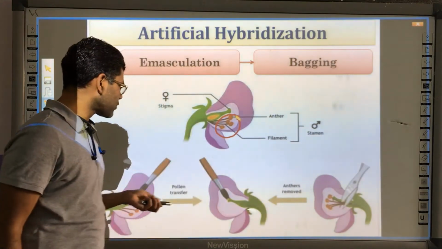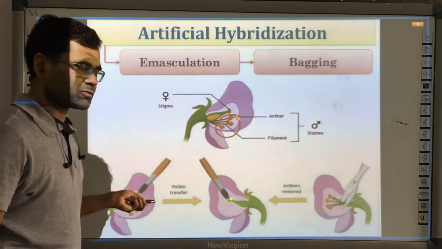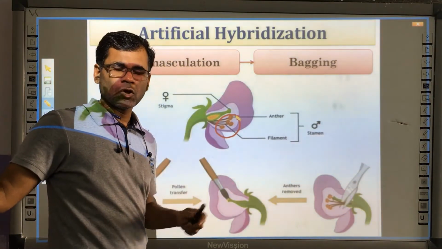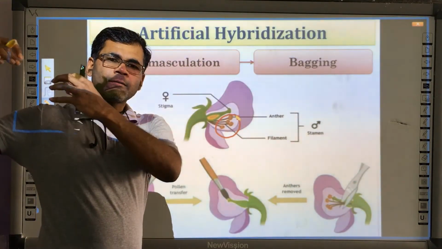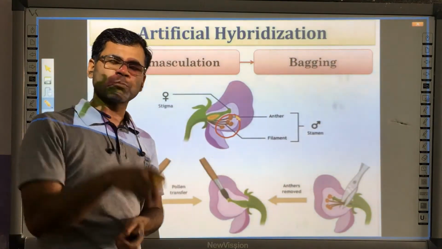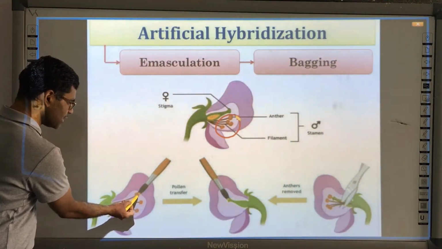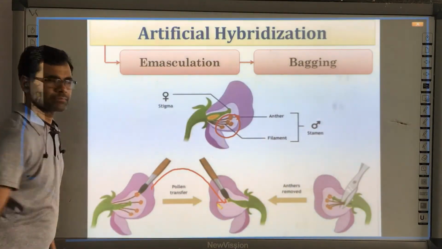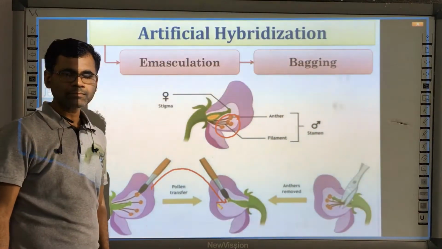In the next step, what we are doing is pollen transfer. Whatever pollen of a desired trait or desired family we want to hybridize, we want to cross pollinate, that pollen grain is artificially collected and shed on the stigma.